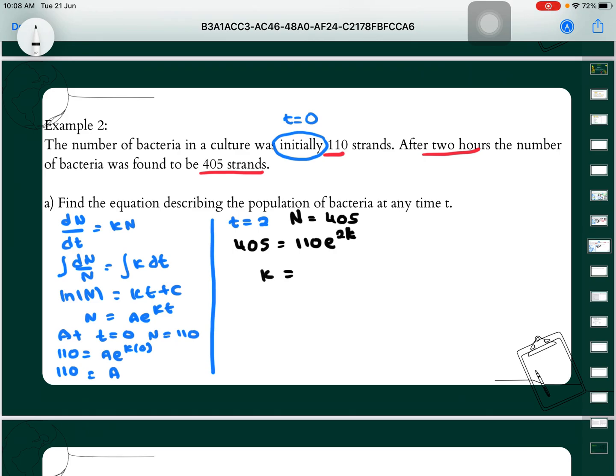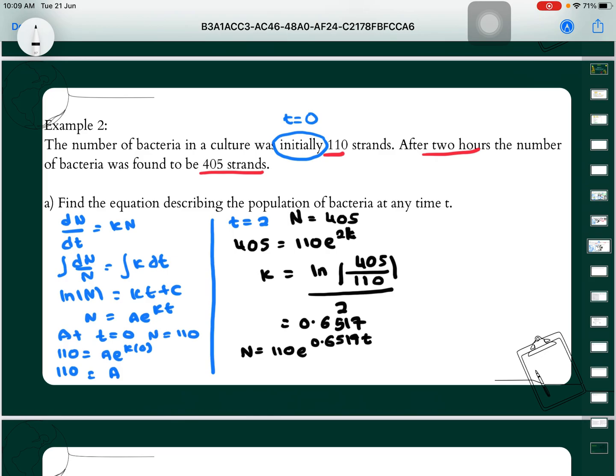So k is equal to ln of 405 over 110, over 2. We will get the value of k equal to 0.6517. So the basic formula for this equation is N equal to 110 times e power of 0.6517t.